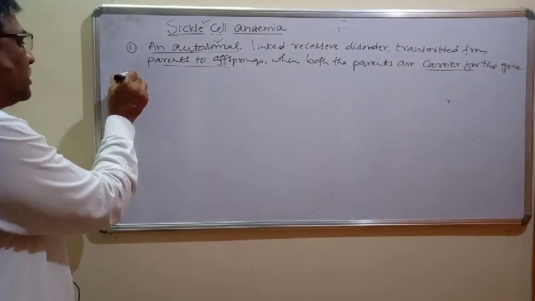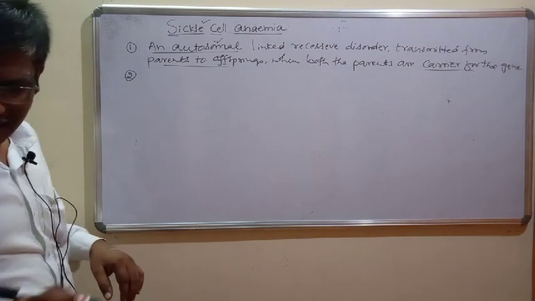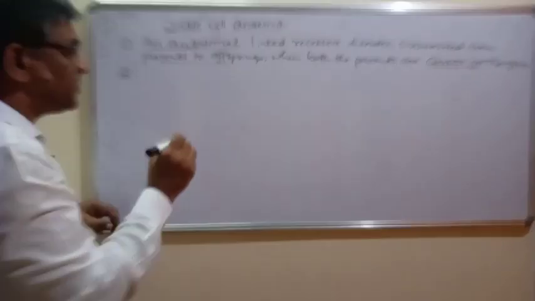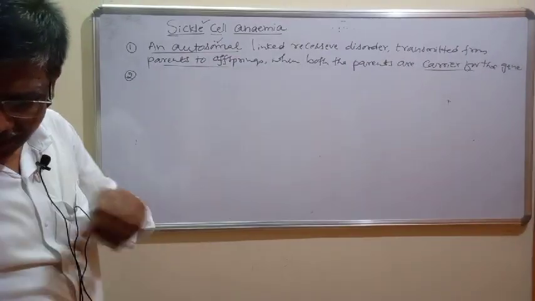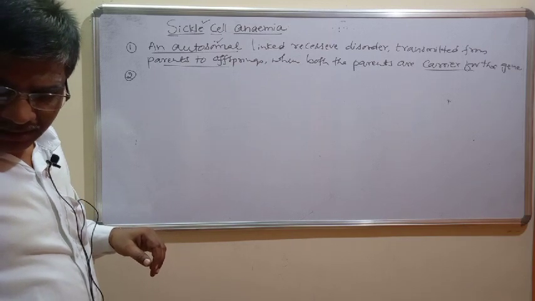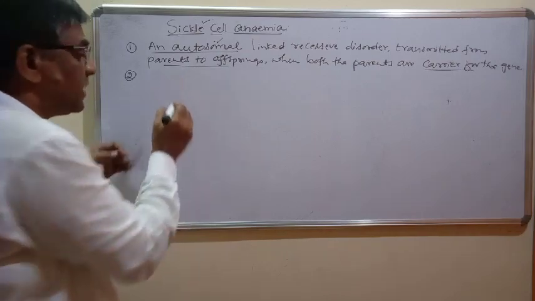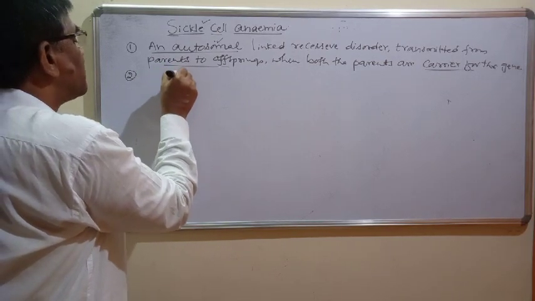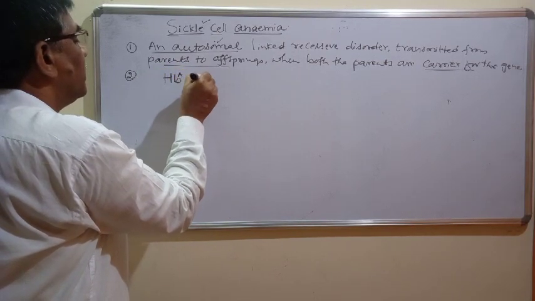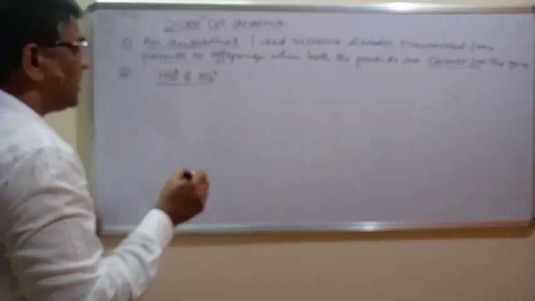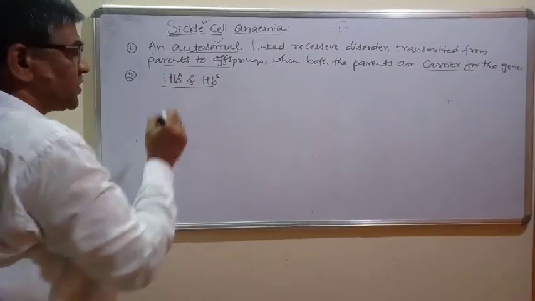Okay, so this is sickle cell anemia. Here this sickle cell anemia is mainly controlled by a single pair of allele, that is HBA and HBS. So what is the meaning of this HBA and HBS? Now these are the alleles.